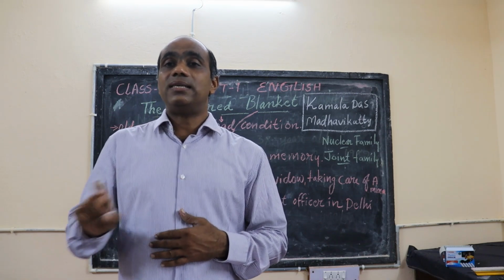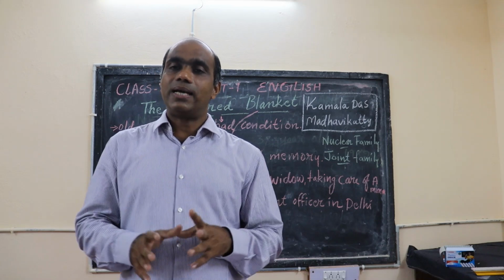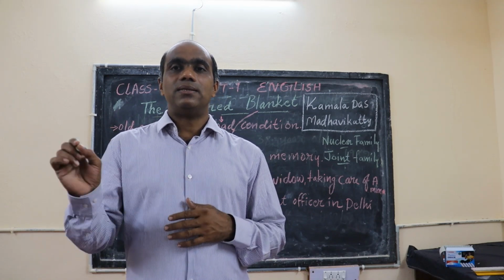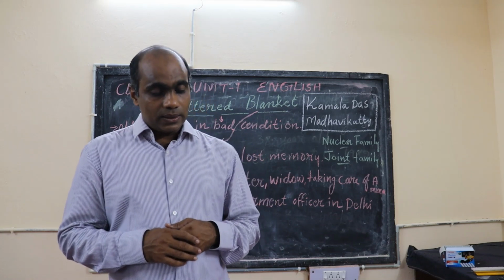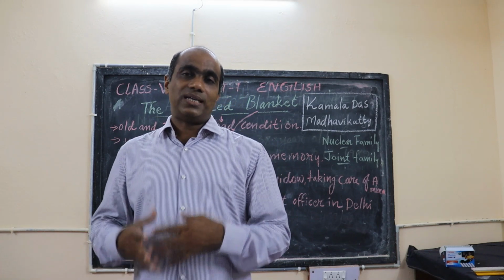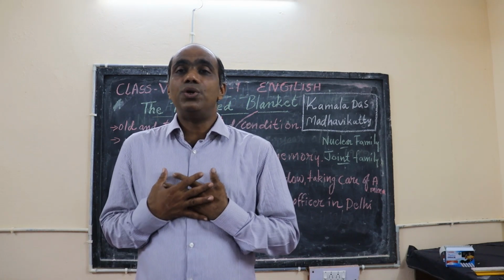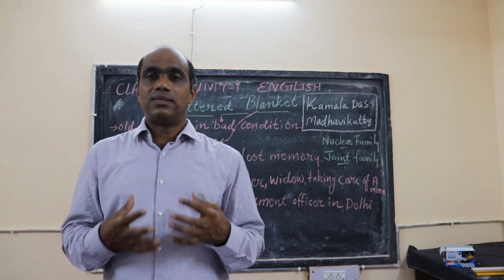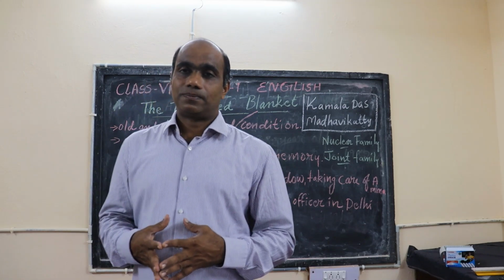Tattered blanket means what? You can write, means the tattered soul of the mother. Soul is S-O-U-L. Soul means the Atma. That is the soul of the mother.